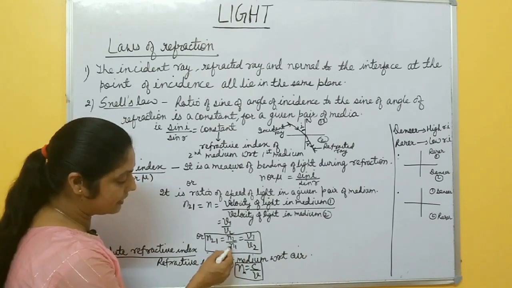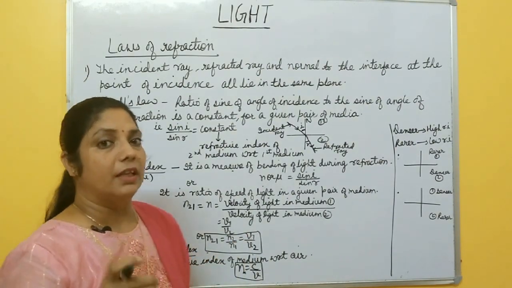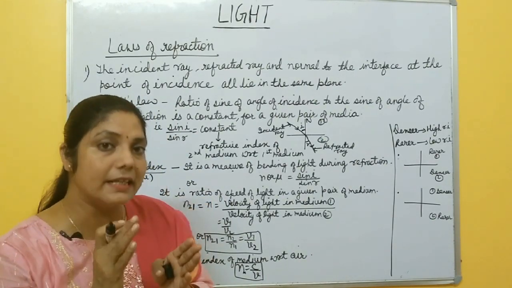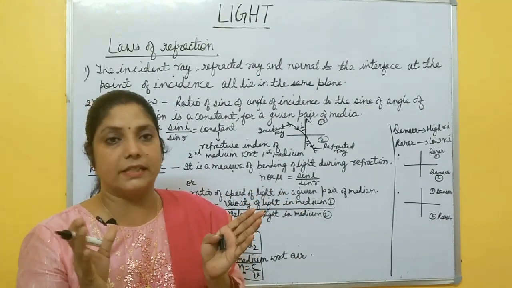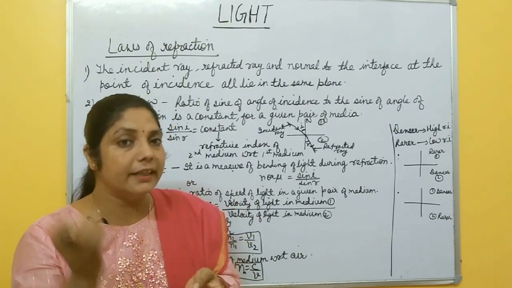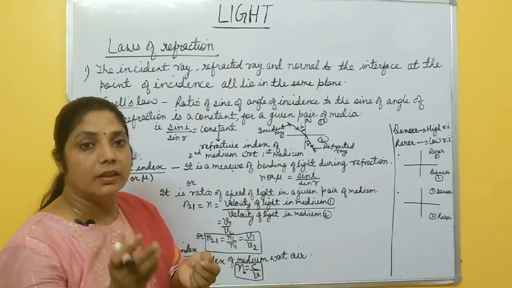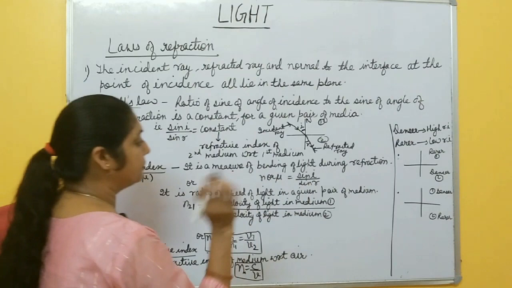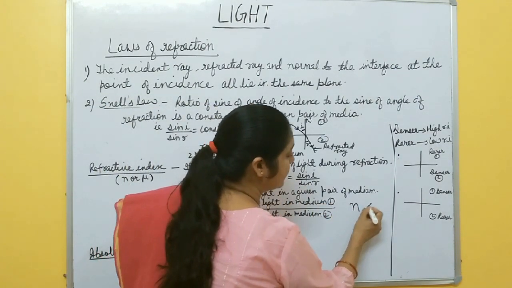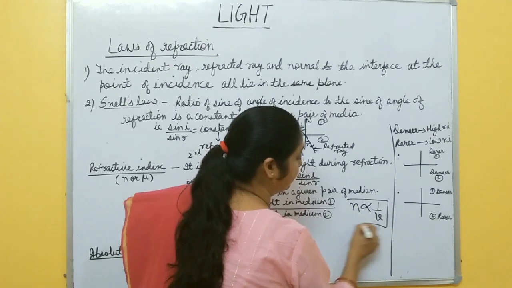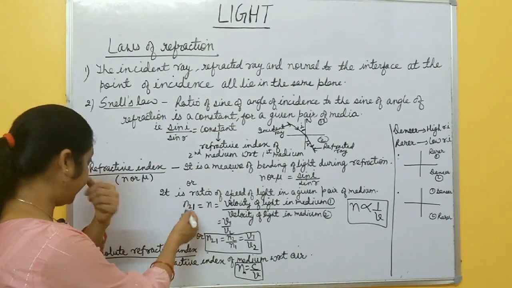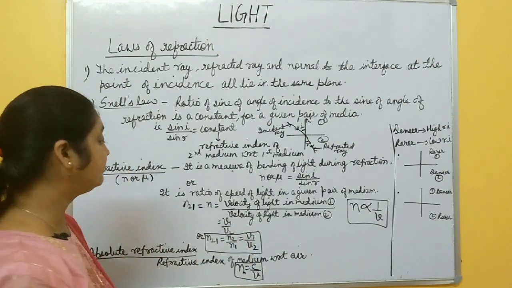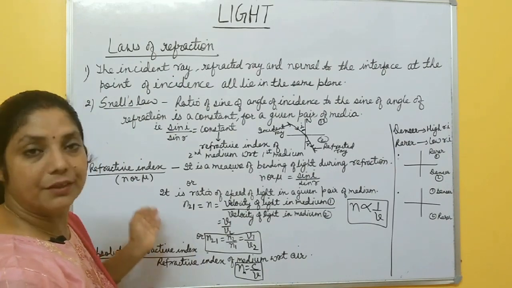If refractive index is less, velocity is more. It means if refractive index is more, it is a denser medium. In a denser medium, velocity is less because more collisions take place, so the speed of light decreases. In a rare medium, velocity is more because there are fewer collisions. So you must remember one thing: refractive index is inversely proportional to velocity of light in the medium. This n21 means n2 by n1, and n2 by n1 is equal to v1 by v2, right? I think refractive index is clear.